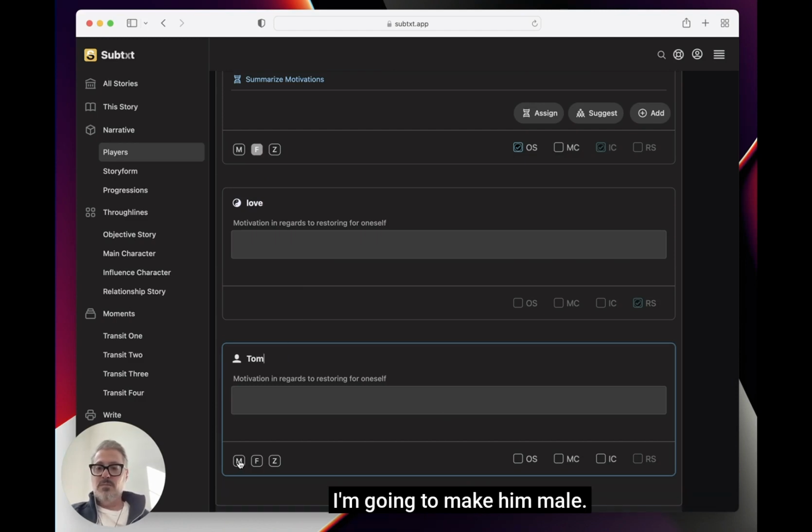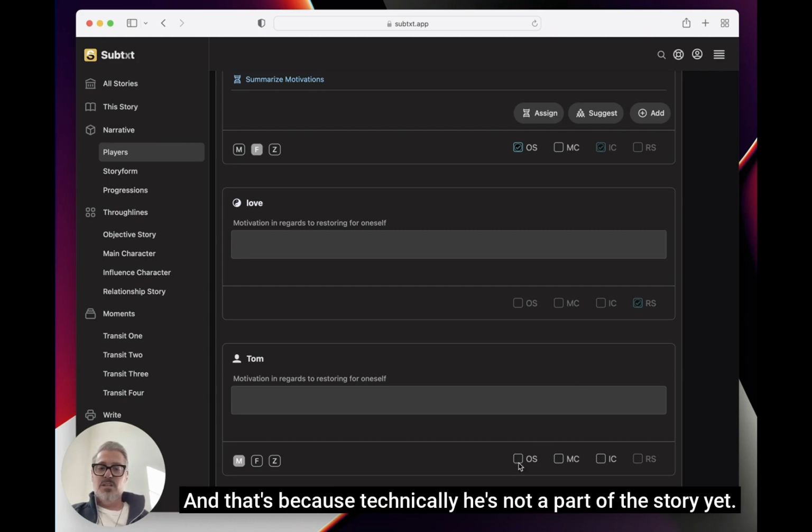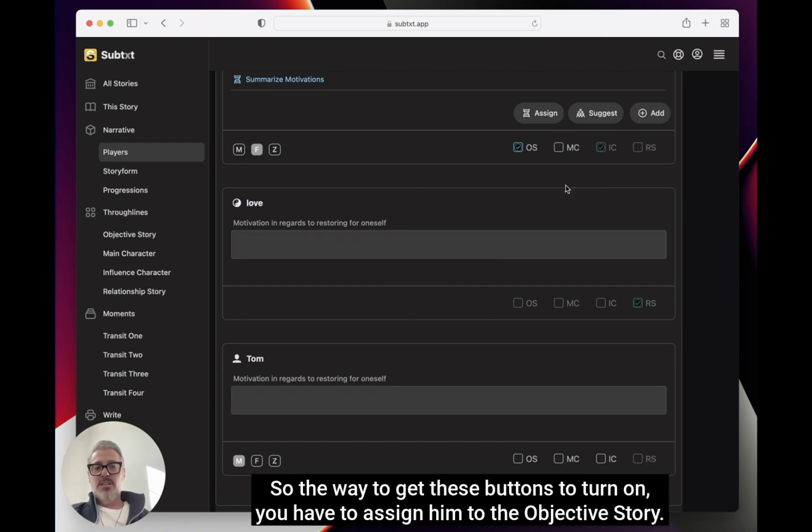I'm going to make him male. And you'll notice he has no buttons here, no assign, suggest, or add. That's because technically he's not a part of the story yet. He's not a part of the objective story throughline, the main character throughline, or the influence character, and he can't be part of the relationship story. So to get these buttons to turn on, you have to assign him to the objective story.